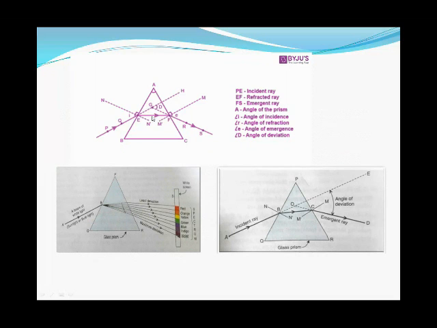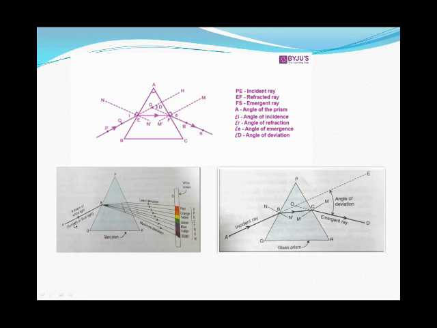This one is the refracted ray, the ray in the medium of the glass prism, and the ray which comes out through the prism is said to be the emergent ray.